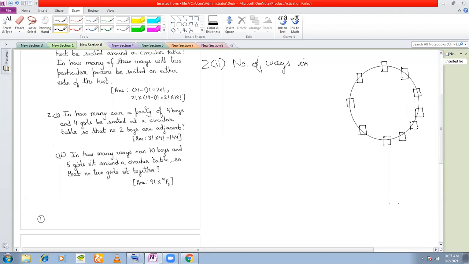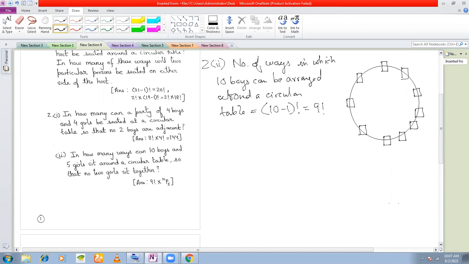Number of ways in which 10 boys can be arranged at a circular table, or around a circular table, is equal to 10 minus 1 factorial, which is 9 factorial. Now, once I have arranged the boys, no two girls should be sitting together. That means there should be one boy between two girls. How can I arrange the girls?